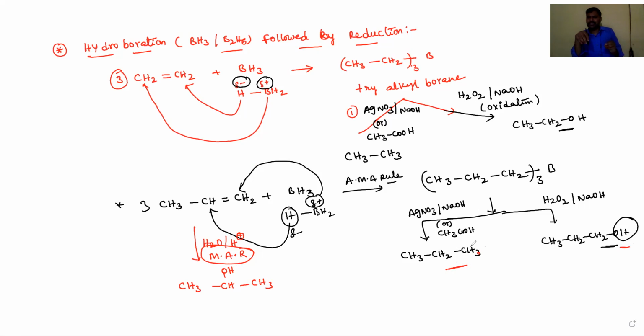Okay, dear students. So this is the preparation of alkanes by using diborane, B2H6, or BH3. These are the different methods for the preparation of alkanes from alkenes. Okay, dear students. And let's go for another important preparation method, dear students.